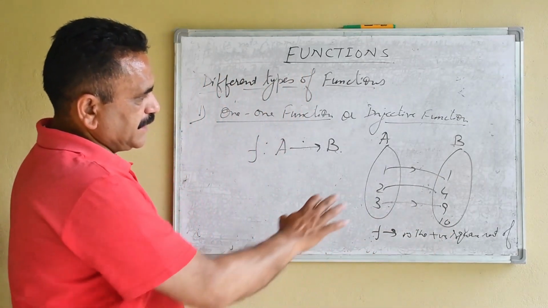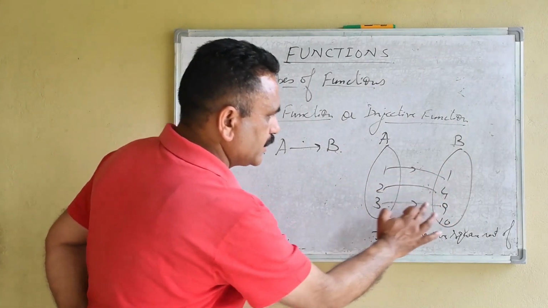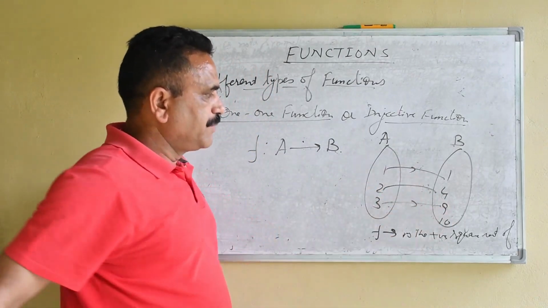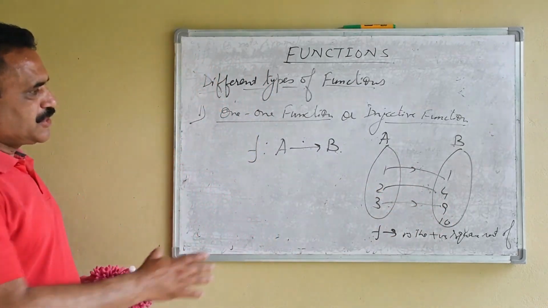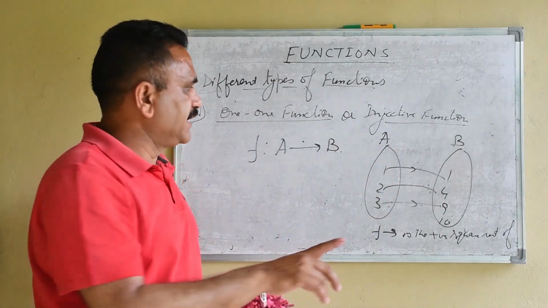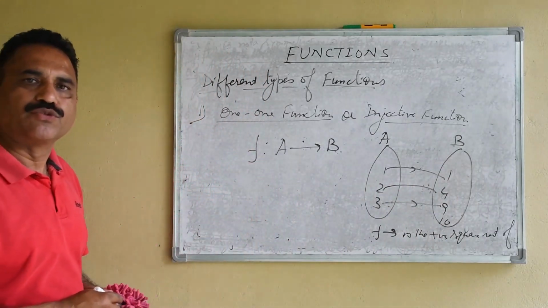So each element, 1 is related to 1, 2 is related to 4, 3 is associated with 9. That means each element of A has a distinct or different image in B. So this type of function is known as a one-one function.